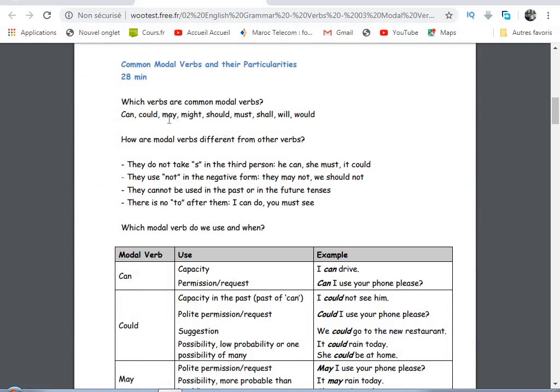So which verbs are the common modal verbs here? We can have can, could, may, might, should, must, shall, will, and would. We have all of them here. So how are modal verbs different from the other verbs? We have here a set of differences between them.